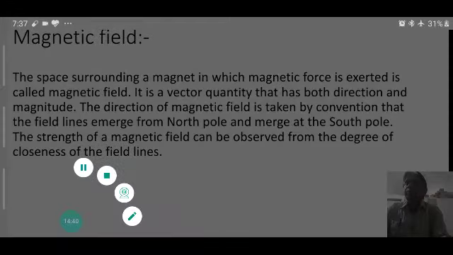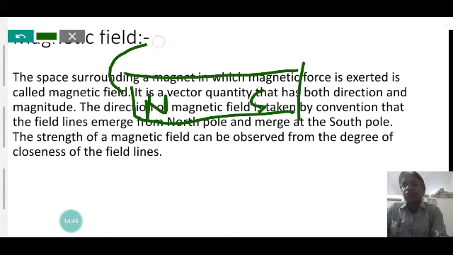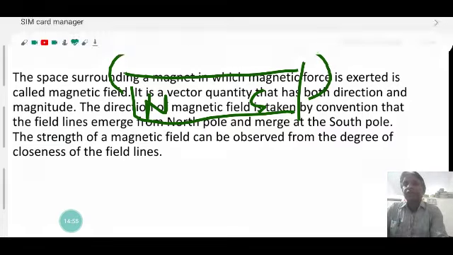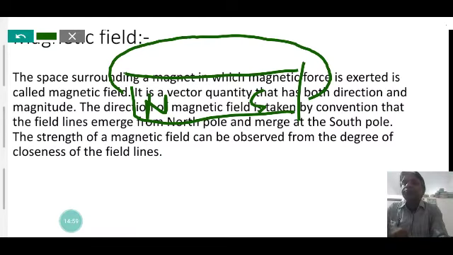So for a bar magnet, the magnetic field lines emerge from the north pole and merge at the south pole around the magnet, in the direction from north pole to south pole. But inside the magnet, the magnetic field is considered to be from the south pole to the north pole.